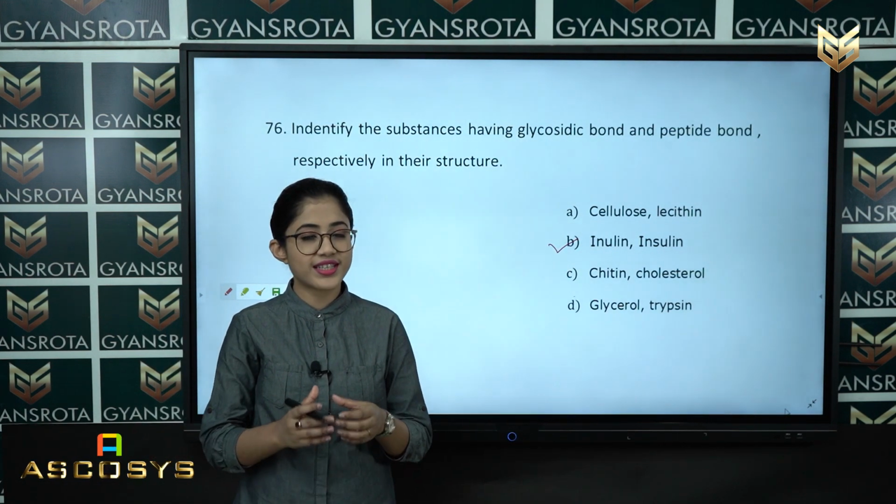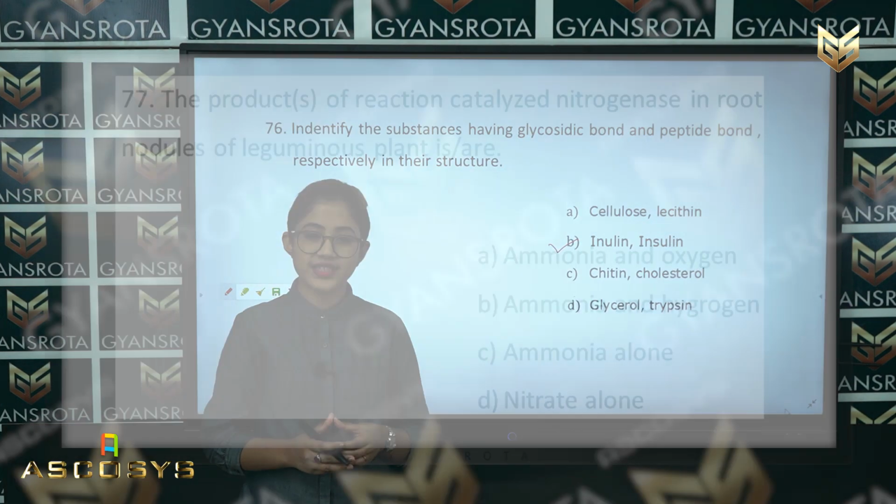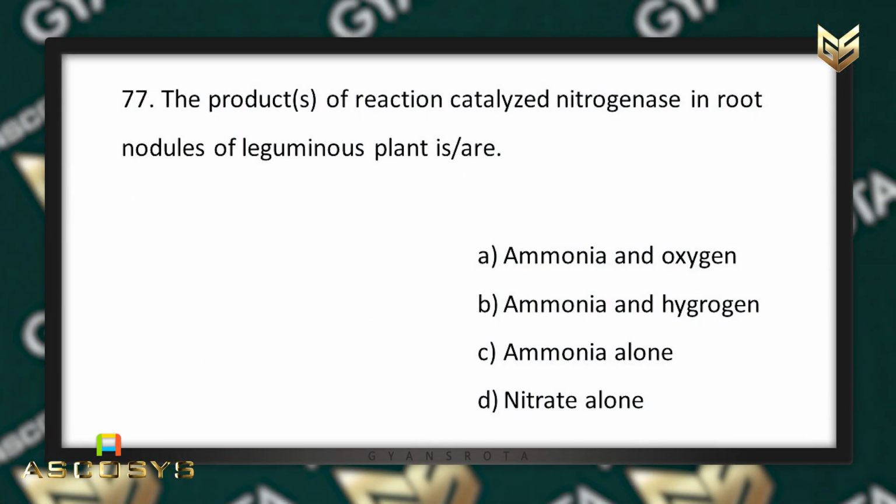Now let's move on to the next question, that is question number 77. In this question you can see, the product of the reaction catalyzed by nitrogenase in root nodules of leguminous plants is or are option A, ammonia and oxygen, option B, ammonia and hydrogen, option C, ammonia alone, and option D, nitrate alone.